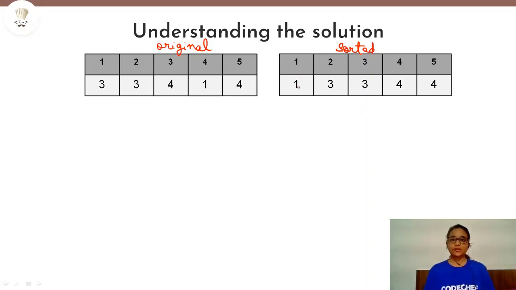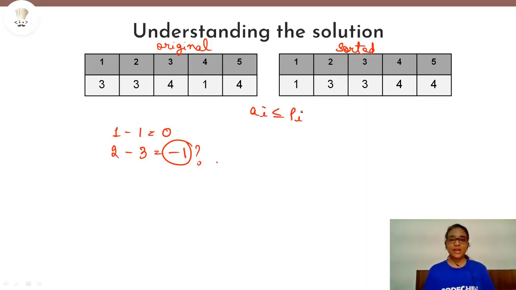So for the first one, you can easily see that there are no moves possible, that is it will be 0. Now for the second one, 2 minus 3 equals minus 1. There are no moves possible for this one, right? But it is also violating our condition that A_i should be less than or equal to P_i. So initially, without even determining how many moves are possible, we can easily see that this particular element is violating our condition A_i less than or equal to P_i. It means that there are no moves possible. The player will not even start the game and the condition is already violated.